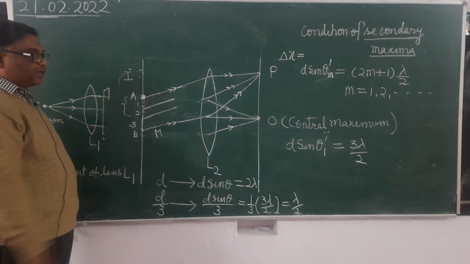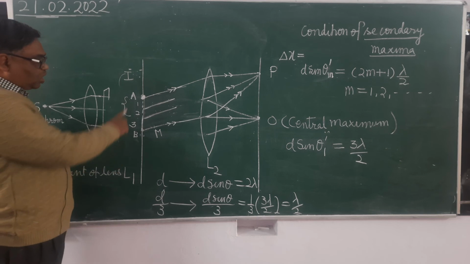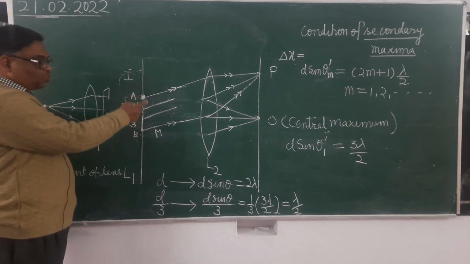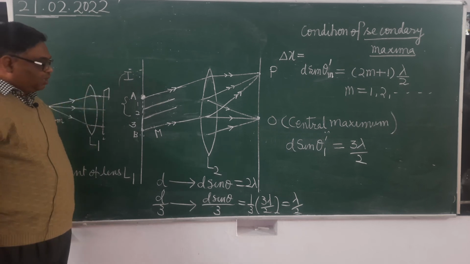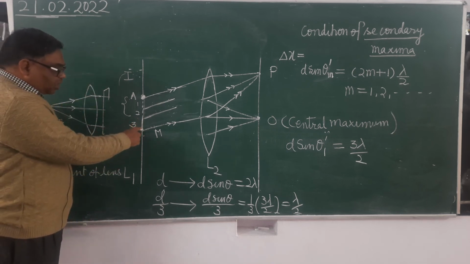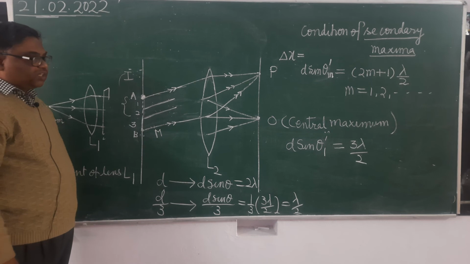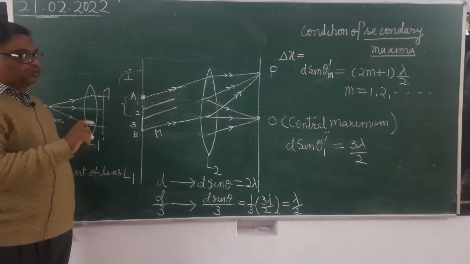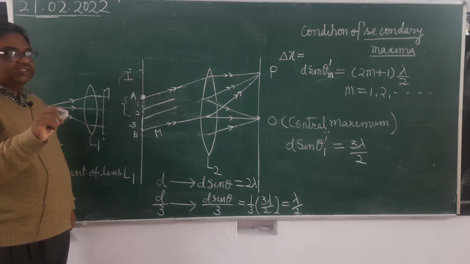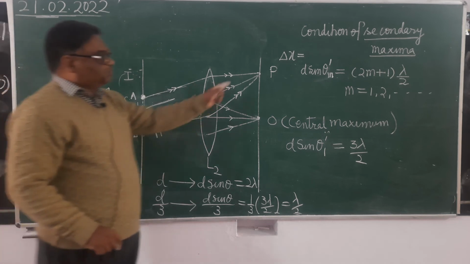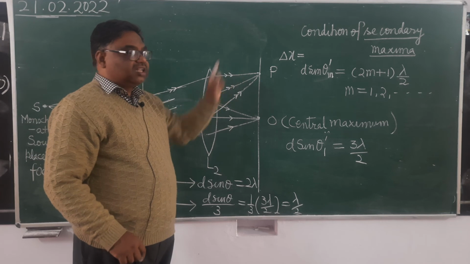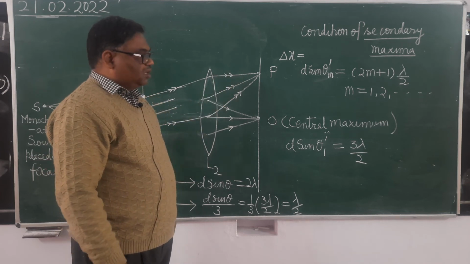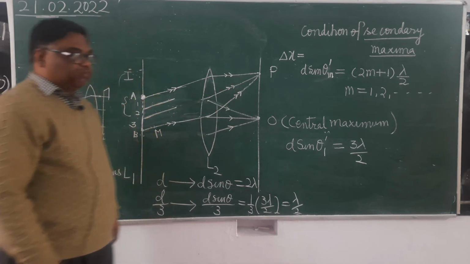So what will happen at point P? The waves coming from the 2/3 part will superpose destructively. They will produce minima. But the waves which are coming from the 1/3 part of the slit will produce simply a general illumination. Means besides minima there will be some general illumination, that is called the secondary maxima. What is it called? Secondary maxima.